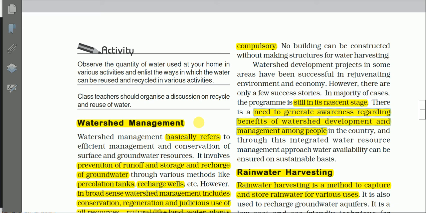So we need to give education to the villagers, to the people, about the benefits of watershed management. Only after that will it be a successful one.